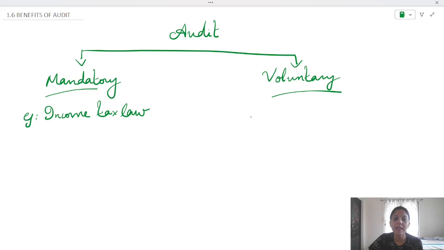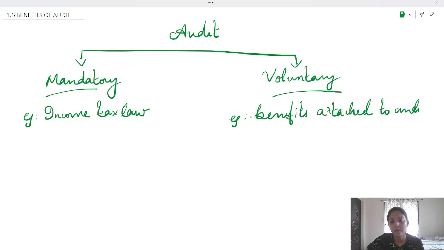So it can be done by the entity mandatorily or it can be voluntary. For example, they may not cross that particular limit, but they want to know whether the accounts are true and fair, whether the accounts are proper, whether the FS is proper. So this is done because of the benefits attached to audit. Voluntary is at the option of the entity. They can do it, or if they don't want to, they don't have to, because no law mandates them. There is no mandatory requirement. It is at their option. That is why it's called voluntary.